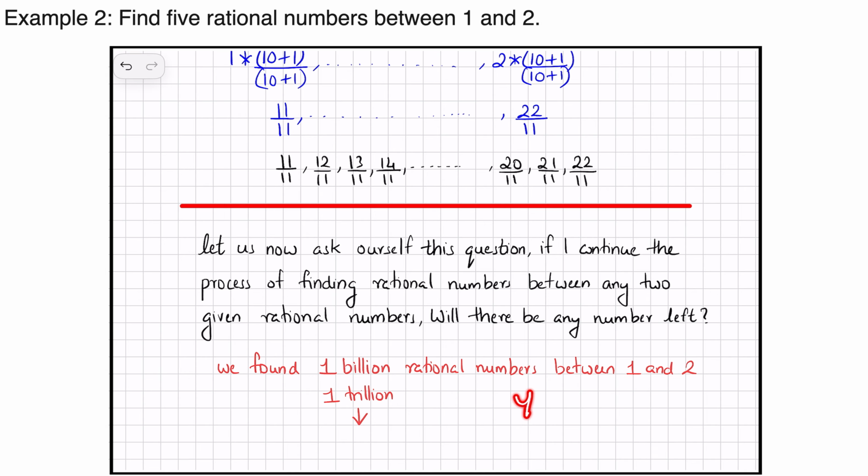The answer is yes. There will still be numbers between 1 and 2 even after finding all the rational numbers between 1 and 2. Such kind of numbers we will study in the next sections.